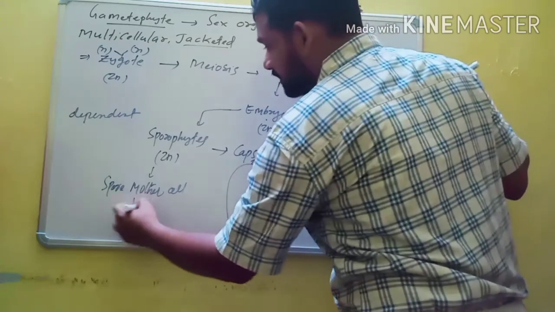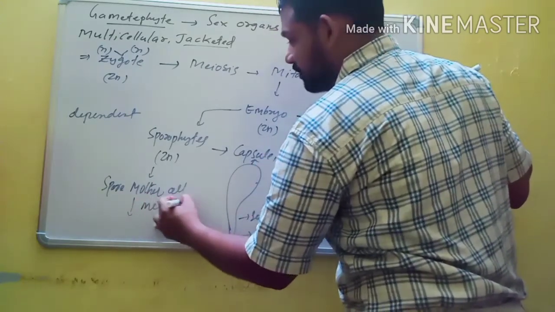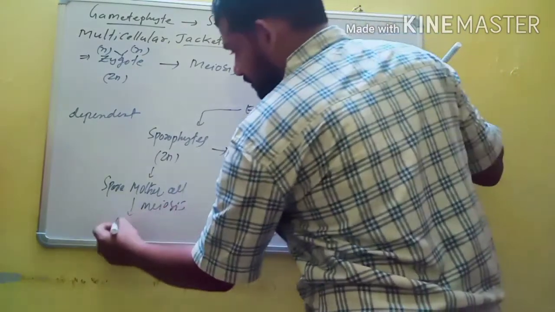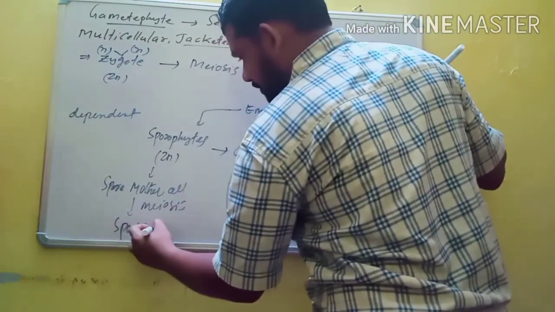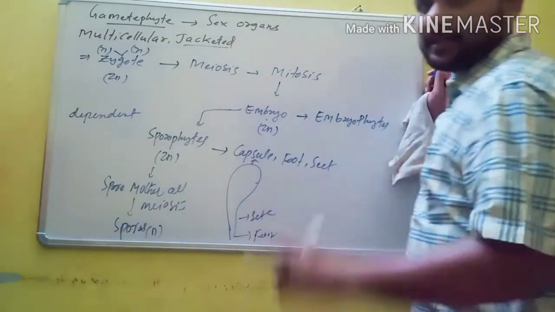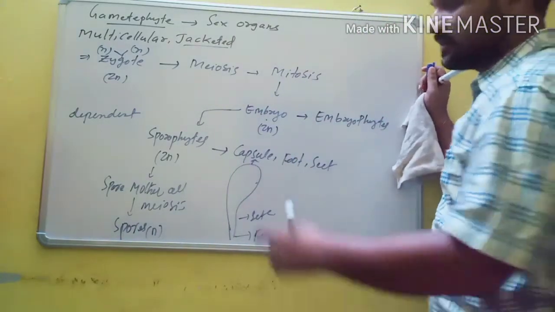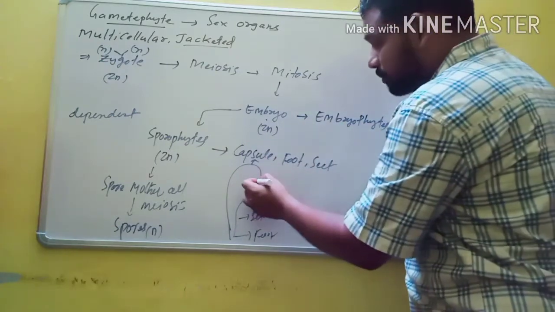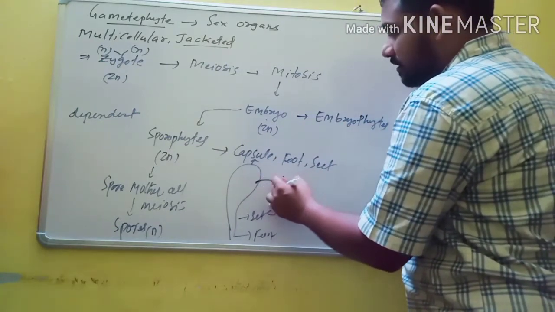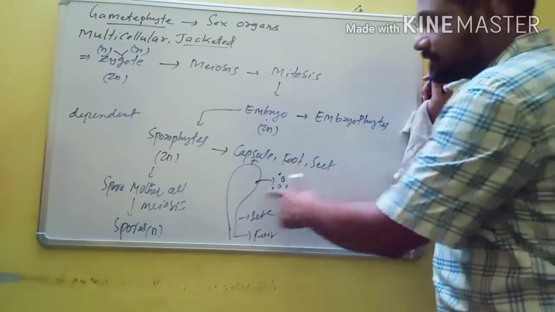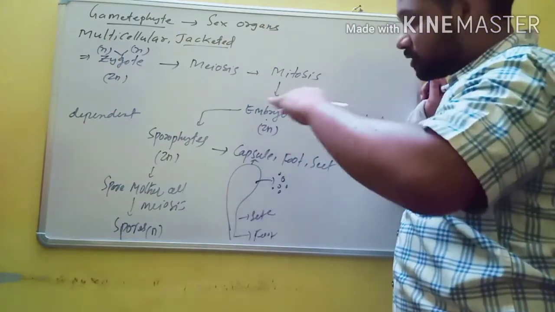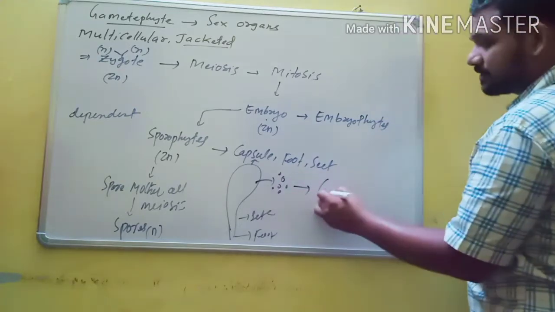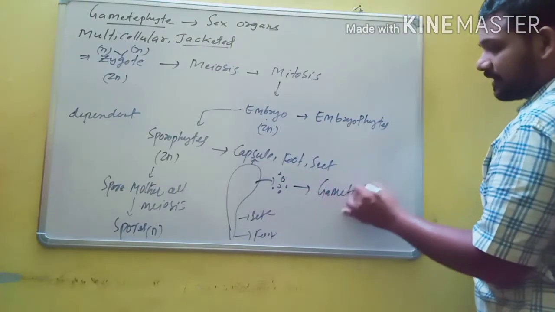Now the spore mother cell undergoes meiosis. Meiosis is also called reductional cell division. Ultimately it produces spores, and spores are haploid. They contain only one set of chromosomes. When the capsule is shaken by air currents, the spores are liberated outside. When these spores fall on a suitable substratum, they germinate and give rise to a free living gametophyte.